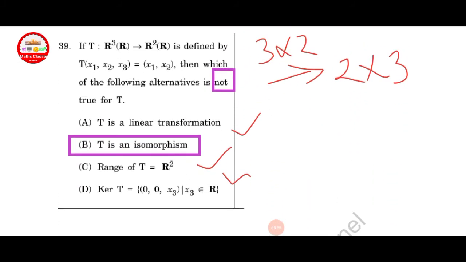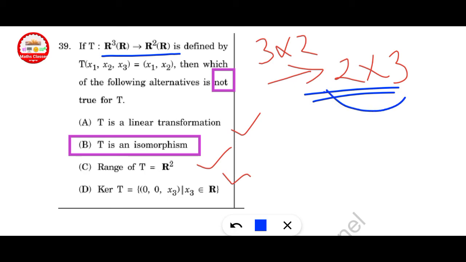Next question, let T from R cube over R to R2 over R be defined by T of x1, x2, x3 equal to x1, x2. Then which of the following alternatives is not true for T? Here a 3 cross 2 matrix is given, that is converted into 2 cross 3, and the range of T is equal to the minimum of 2 and 3, that means 2, this is correct.